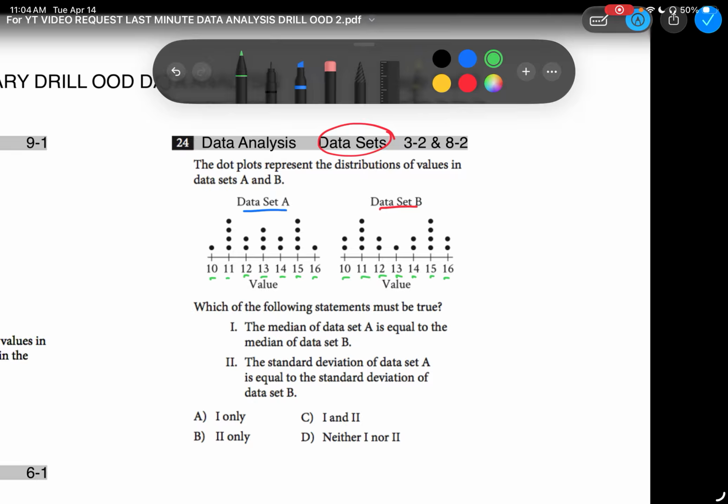What about the dots? Are they spread out exactly the same? No, they're spread out differently. Notice the middle. This one has 3 13s. This one only has 1 13. Or this one has 1 10. This one has 2 10s. So therefore, the numbers are going to be a little bit different.